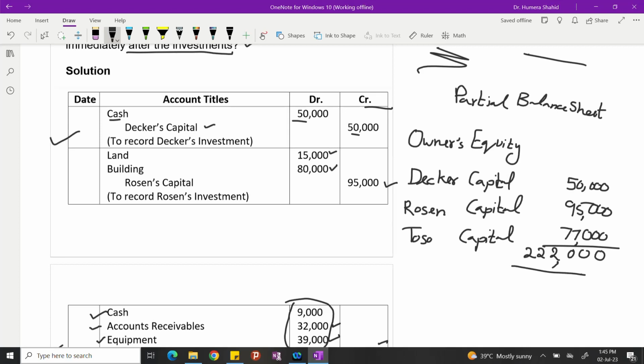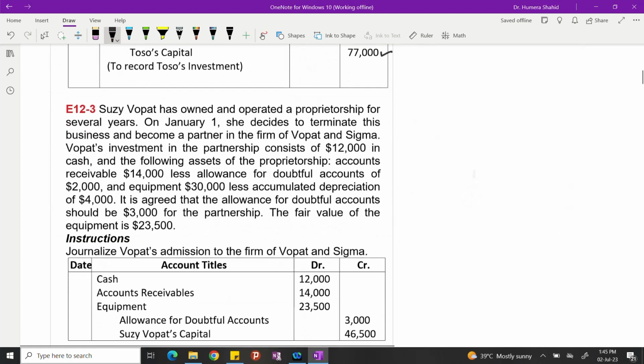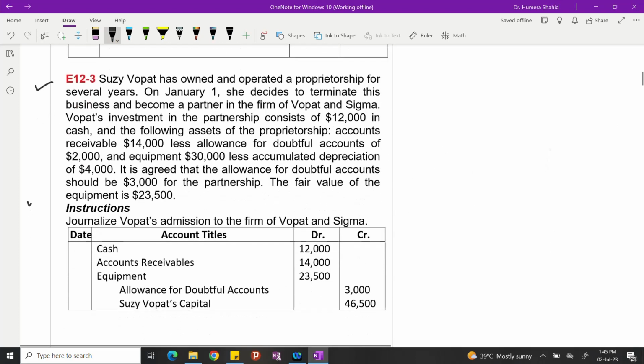For the owner's equity, you can write full totals owner's equity. Let's move towards the next question, which is exercise number 12-3.